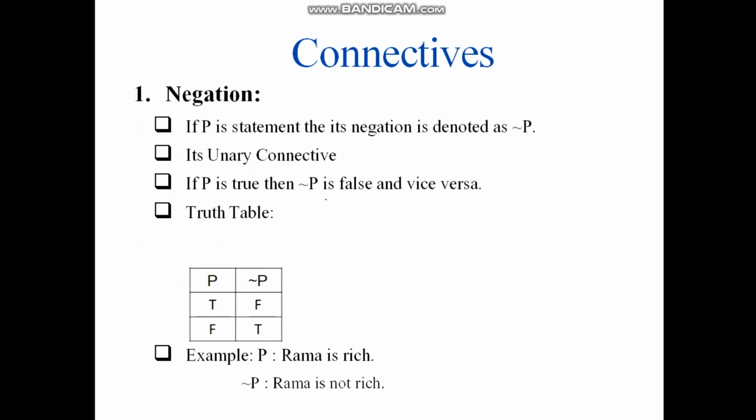So let us go one by one. The first connective is the negation. What is negation? If P is any statement, then not P indicates its negation. It means if statement P is true, then not P is going to be false. I want to rewrite the sentence in such a way that this statement should be false. For example, let us say Rama is rich is P. Then not P will be Rama is not rich. Or not P can be written in this way also: Rama is poor, let us say.